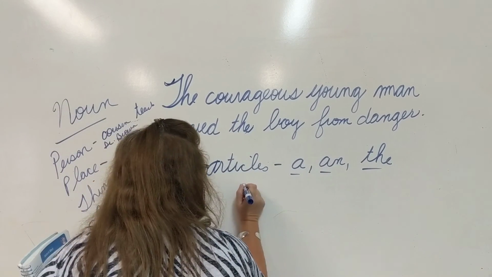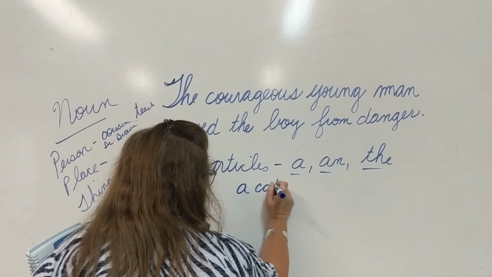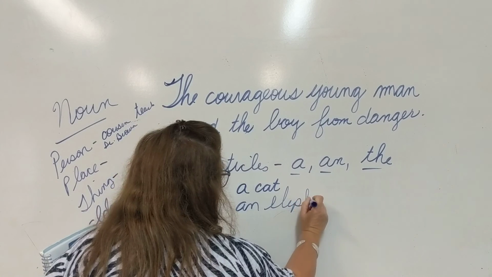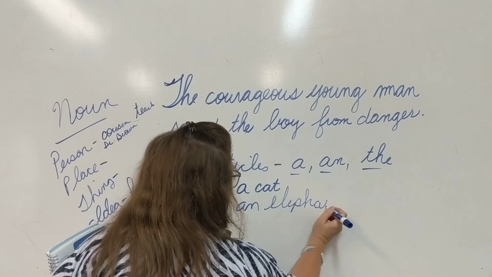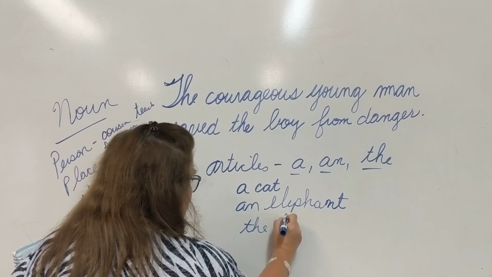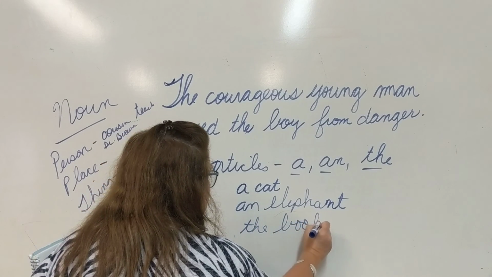So we would say a cat, an elephant, the book. There are indicators that there is a noun coming.